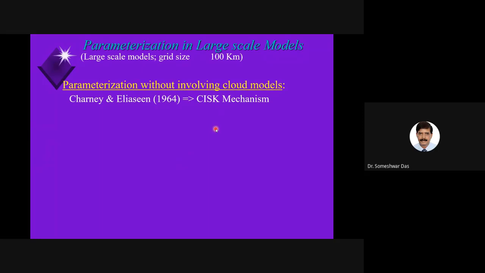But then there is also another type of instability called the conditional instability of the second kind, which was proposed by Charney and Eliassen. This is also one of the important mechanisms proposed for the genesis of tropical cyclones. CISK is one of the important hypotheses of how cyclogenesis takes place. We had discussed earlier, if I remember correctly, that there is a small cyclonic vortex in the atmosphere.